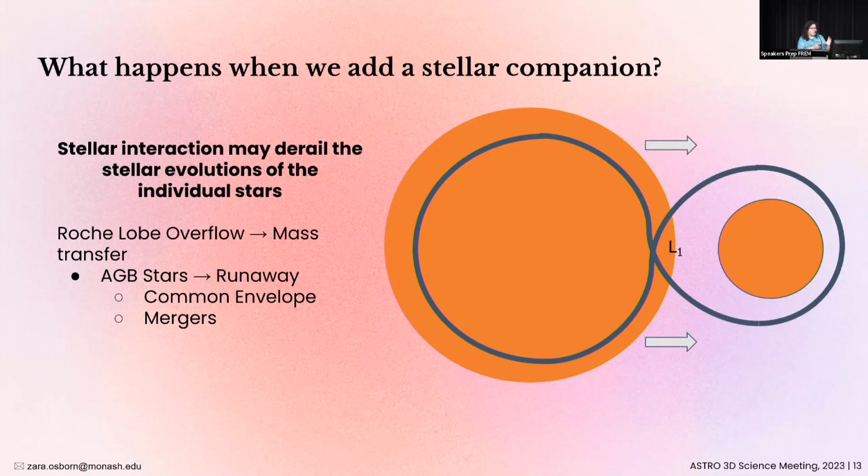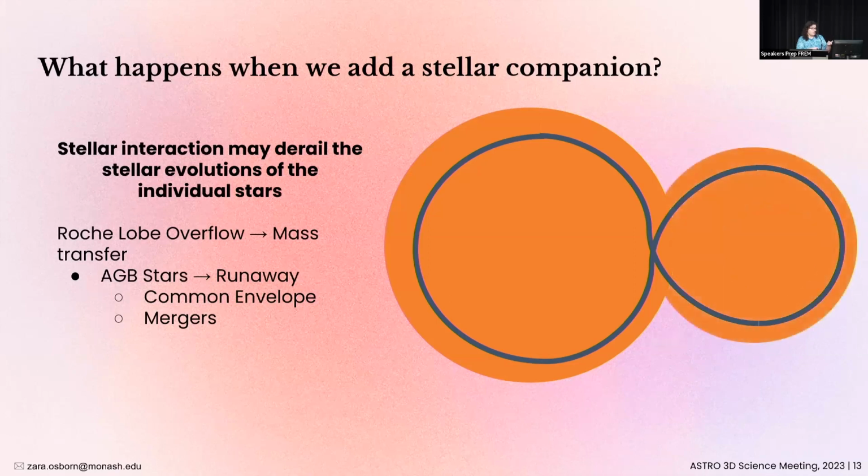So stars with deep convective envelopes, like AGB stars, for example, do not shrink back within their Roche lobes once they overflow. As a consequence, their envelopes are almost entirely stripped off and transferred over to the companion star. Now you can imagine that this would wreak all sorts of havoc on the stellar evolution of the star.